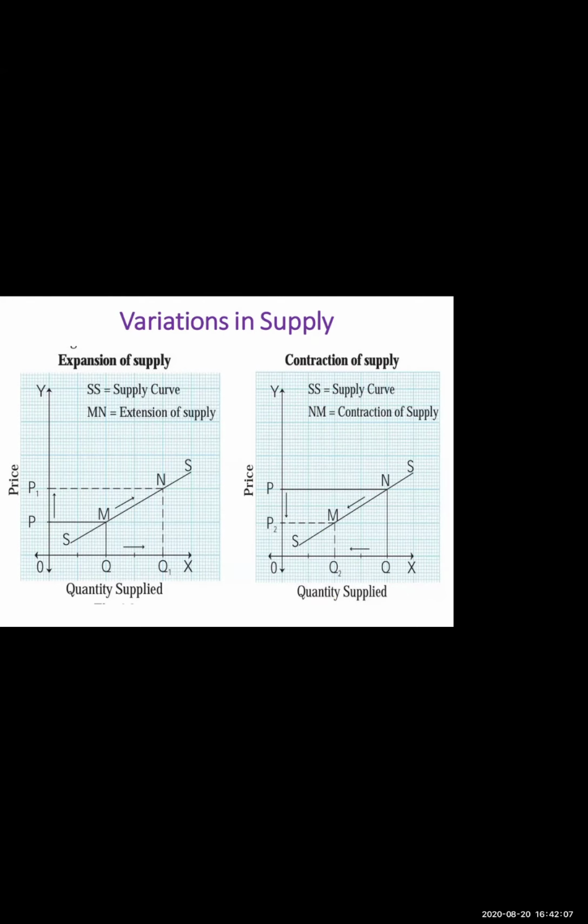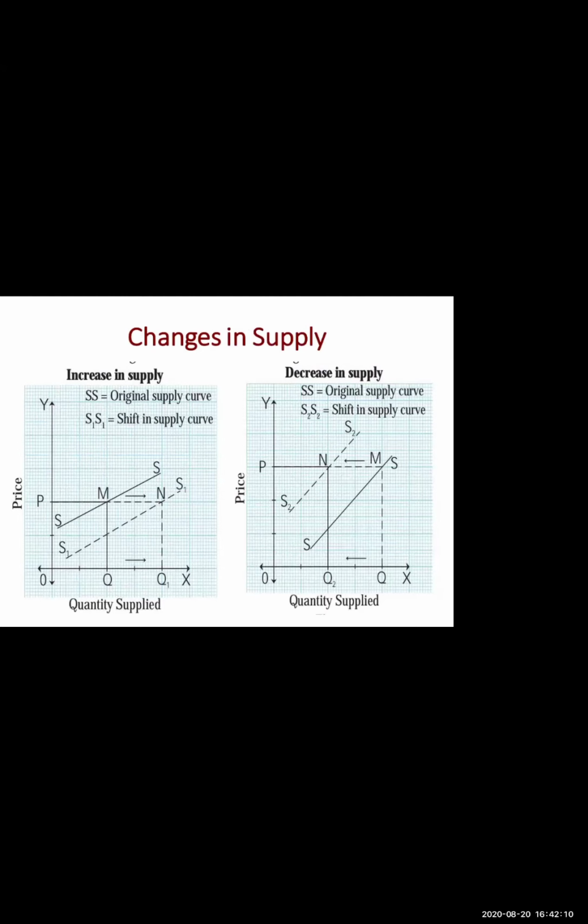Okay. Next thing is about changes in supply. Changes in supply में क्या होता है? अपना price same रहता है, but change इस वजह से होता है because other factors change होते हैं. जैसे कि हम लोग ने टेक्नोलॉजी चेंज किया, जिसके वजह से हमारा सप्लाई चेंज हुआ. हम लोग ने अपना गवर्नमेंट टैक्स पॉलिसी चेंज किया, जिसके वजह से हमारा सप्लाई इफेक्ट हुआ. टैक्स कॉस्ट की वजह से हमारा सप्लाई इफेक्ट हुआ है. ठीक है. In this, price remains constant and other factors change, which is the reason of a change in supply. When other factors change and price remains constant, it is known as changes in supply.